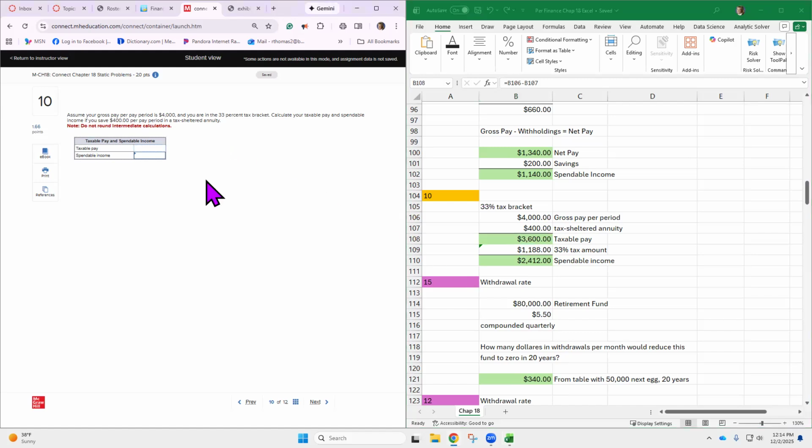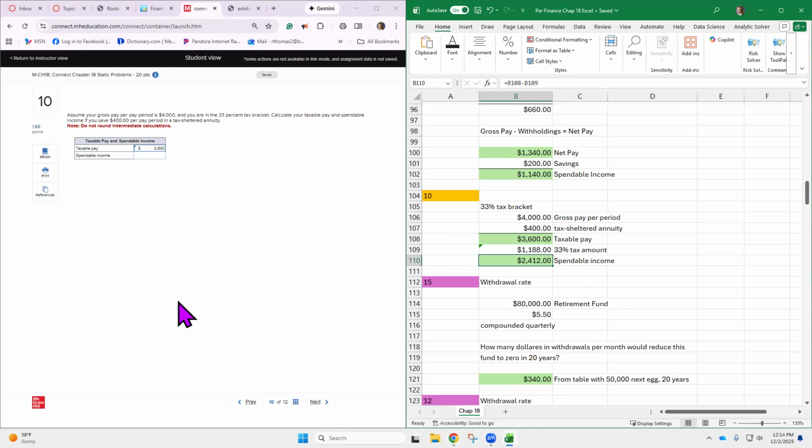A lot of your healthcare benefits come out of your gross pay before it gets taxed. So we've got $3,600 as our taxable pay. Then we take 33% of that, and we get $2,412 when we subtract the amount of tax.